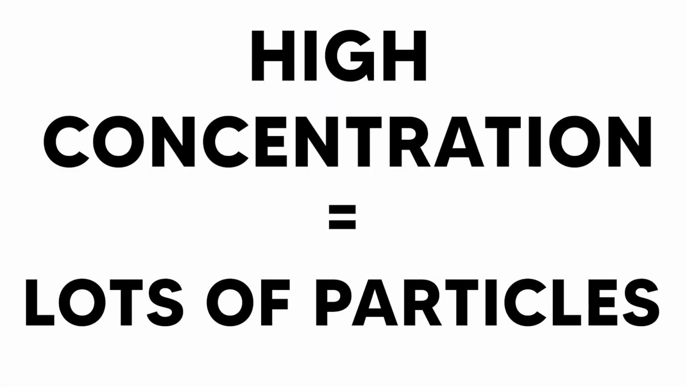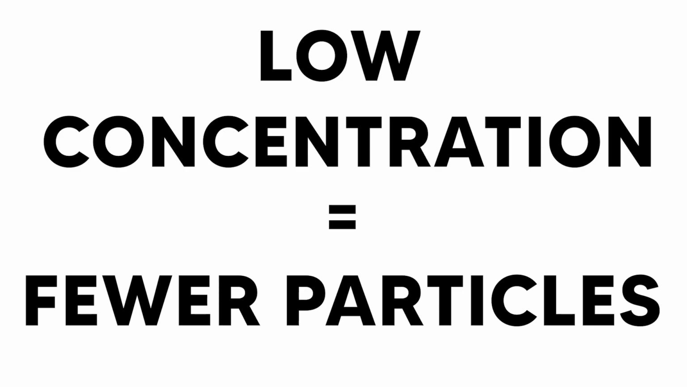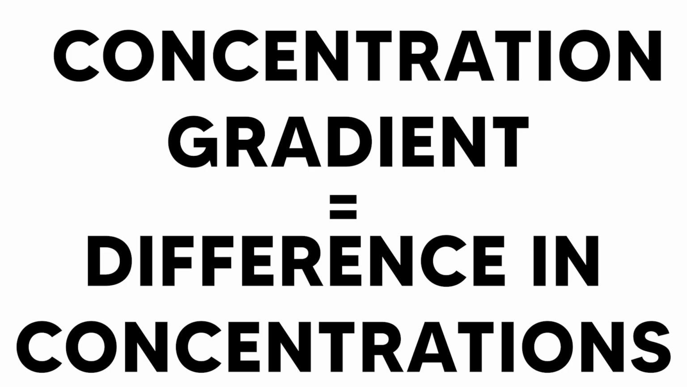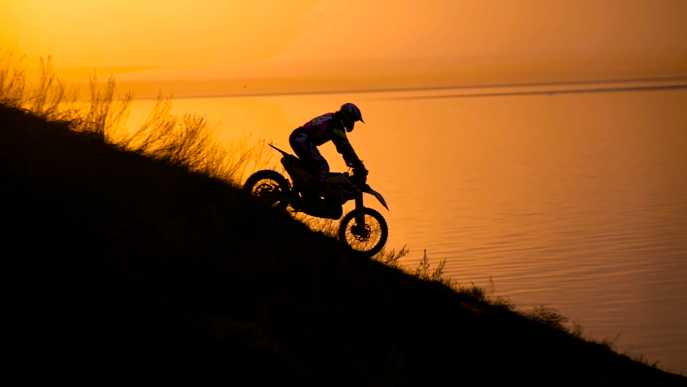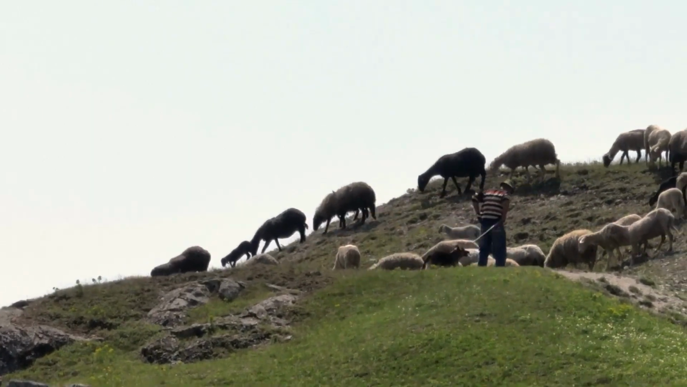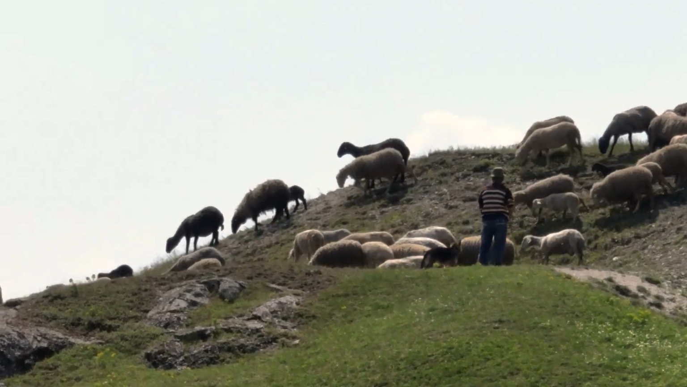An area of high concentration is where there are lots of particles in relation to their surroundings. An area of low concentration is where there are fewer particles than in their surroundings. The concentration gradient is just a fancy way of saying the difference in the concentration between the high and the low areas. If you say something moves down a concentration gradient, then you're just saying that it's moving from an area where there's lots of stuff to an area where there's less stuff.